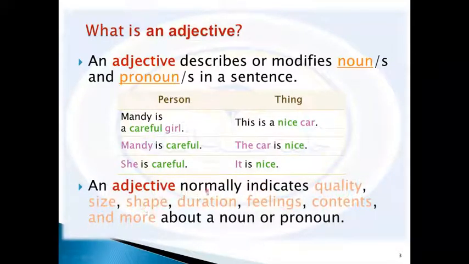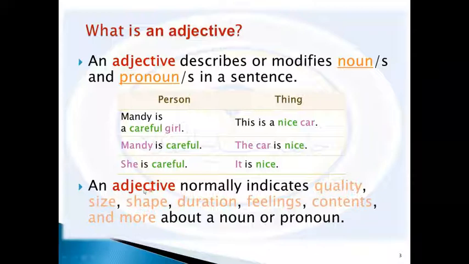An adjective normally indicates quality, size, shape, duration, feelings, contents, and more about a noun or pronoun. So as we said, it describes or modifies nouns and pronouns.